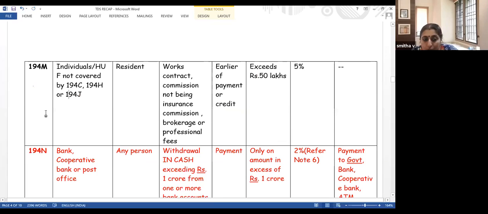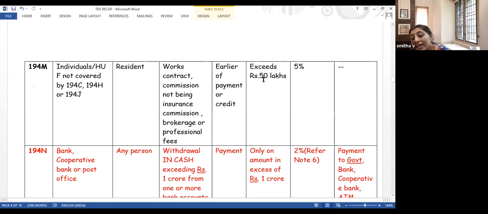You are making payment to a resident. See, I'm constructing my house and I'm making payment to a contractor. Or I'm purchasing a house and giving commission to somebody. Or I'm paying professional fees, an architect is designing my house and I'm giving him professional fees. All these are being made for personal purpose.